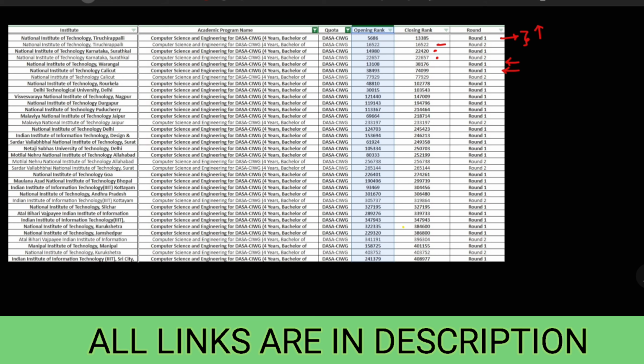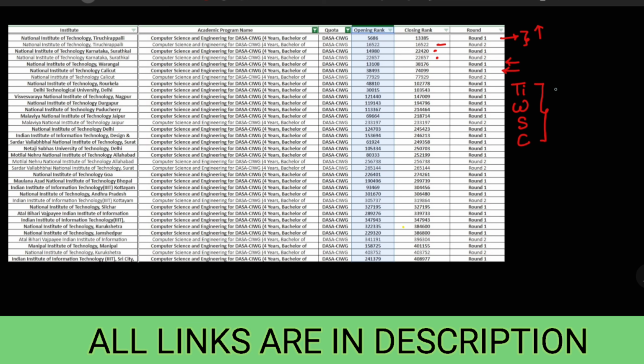So if you are planning for Trichy, Warangal, Surathkal and Calicut,